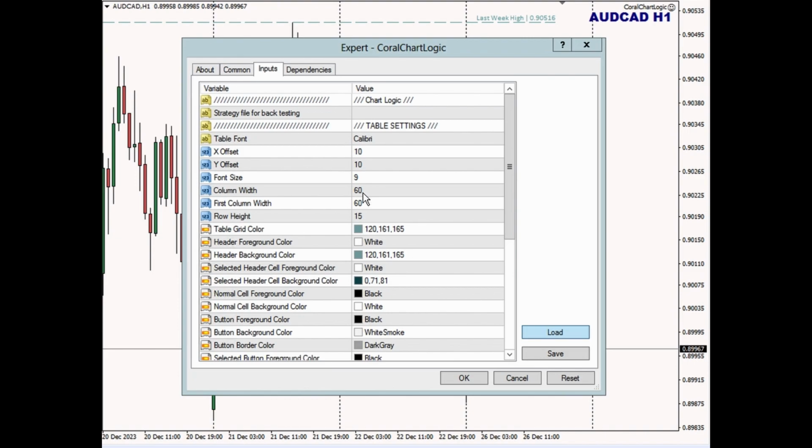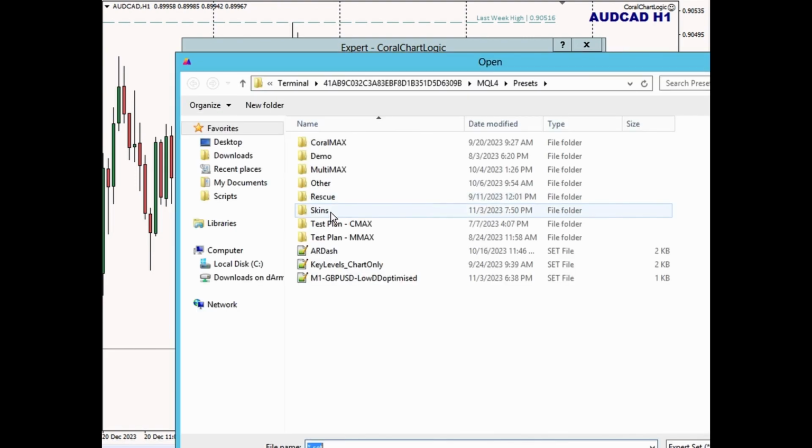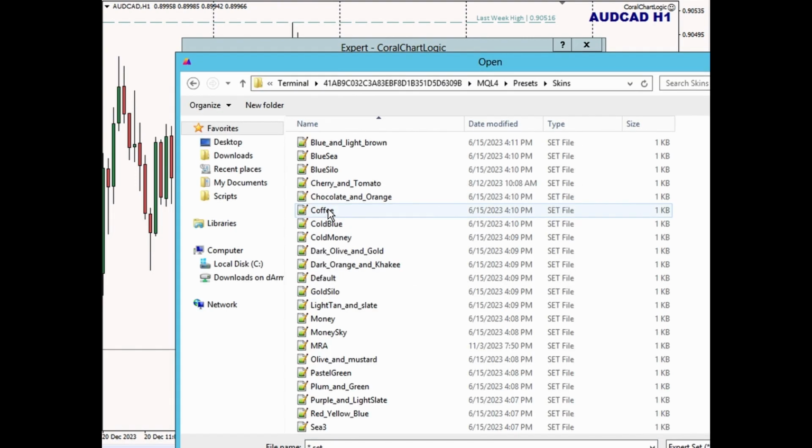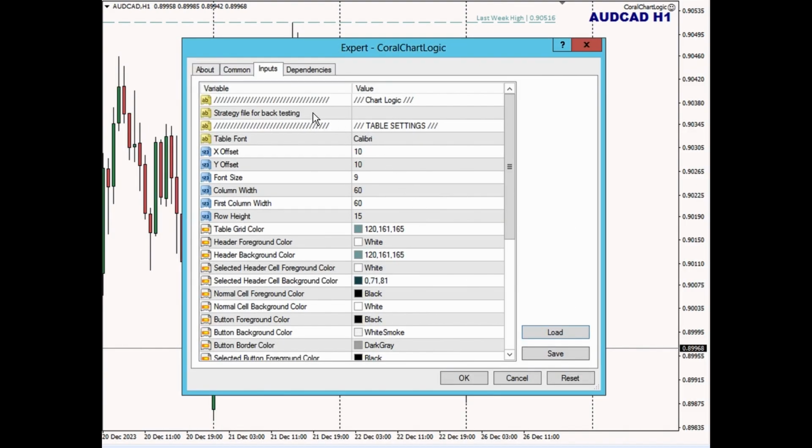So let's load a skin file. If you're familiar with any of the other Coral tools like Coral Max or Multimax or any of the other tools, they all use the exact same skin files. These files are all available on the free area of the website. You can download this set, and if you've got a color scheme that you like, you can load this in. And the way that this works is the same for all Coral tools as well.